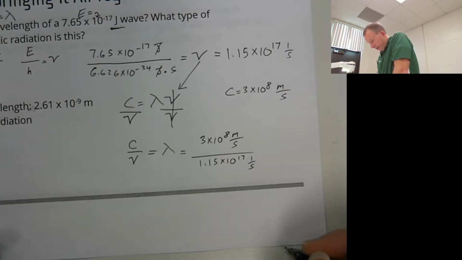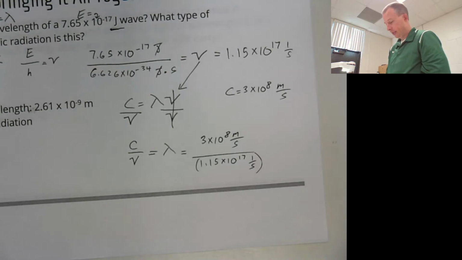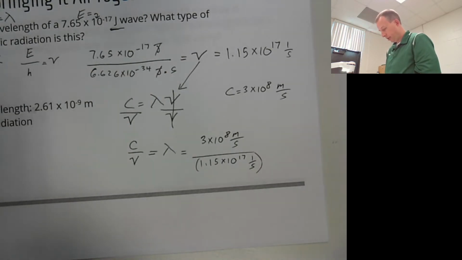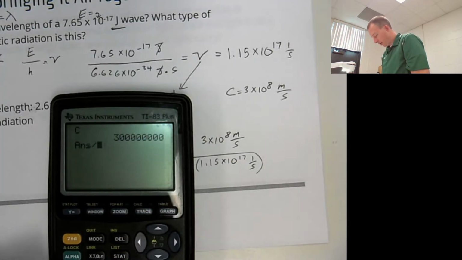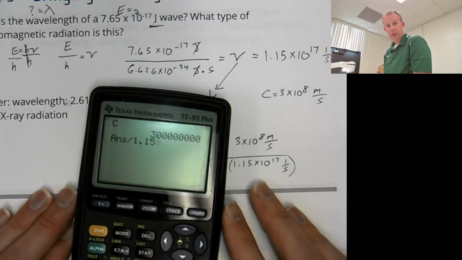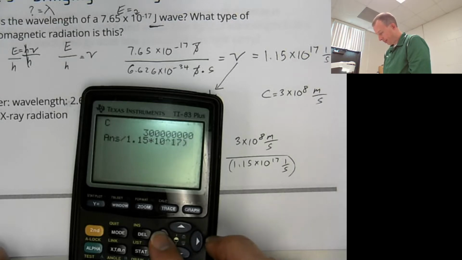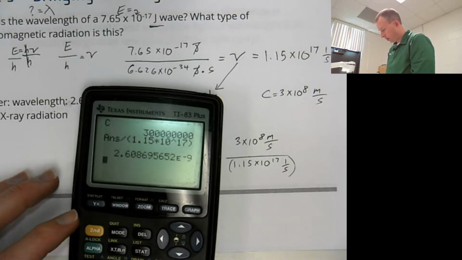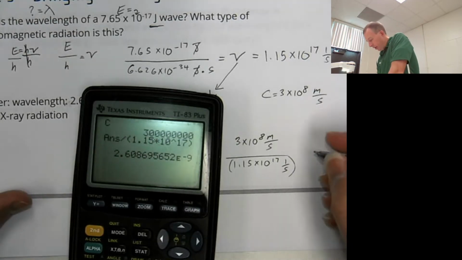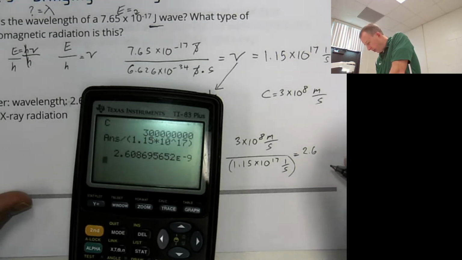So you'll do all this. Again, remember when you divide, put those in parentheses on the bottom, otherwise it's not going to work out right. So you want your C divided by frequency. You're going to end up with about, we'll say 2.6.